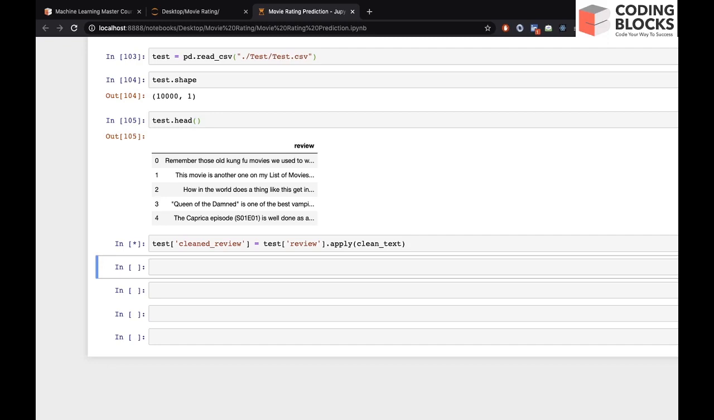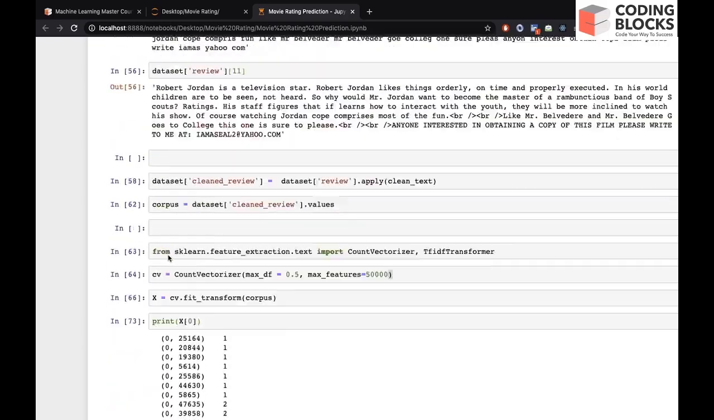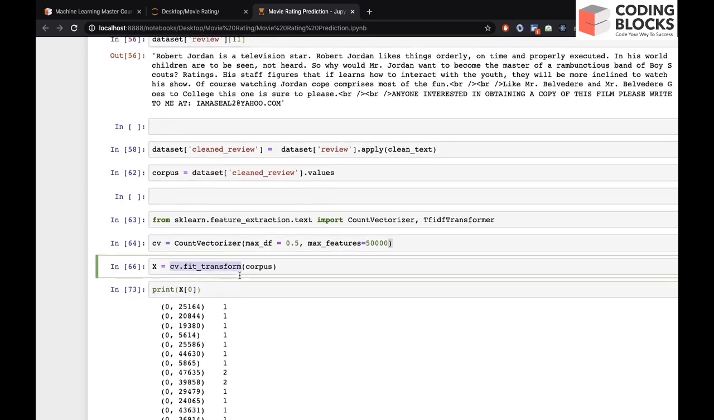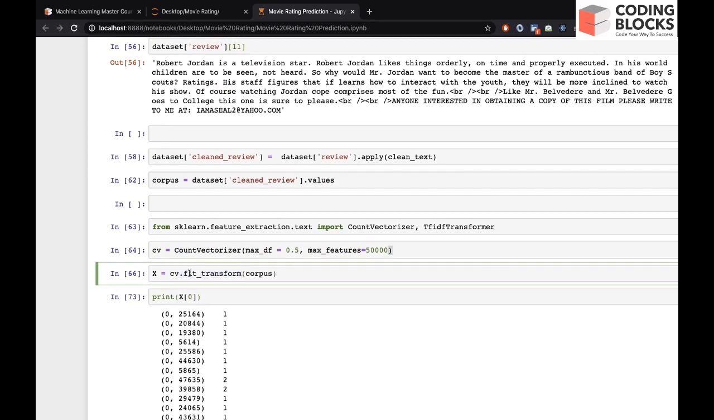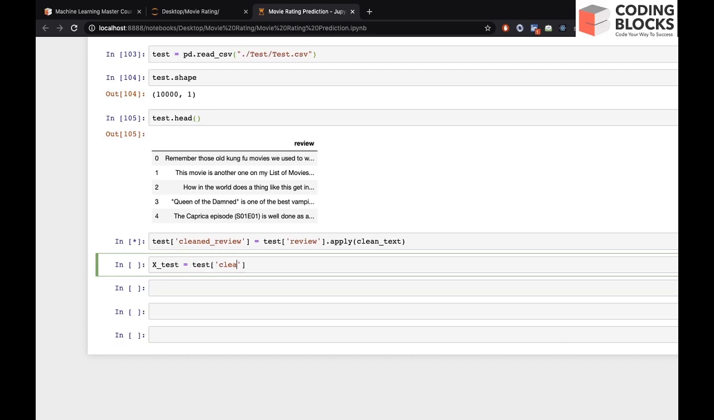So we also have to use this count vectorizer. If you remember, right here we did fit transform because we wanted to do learning, right? Now we will do just the transform part. We'll do just cv dot transform and this clean review, right? So x test would be your cleaned review. Once this process is done, we will have access to this cleaned review column.